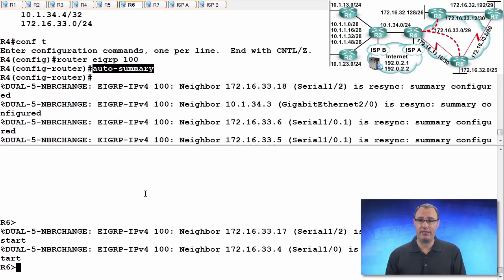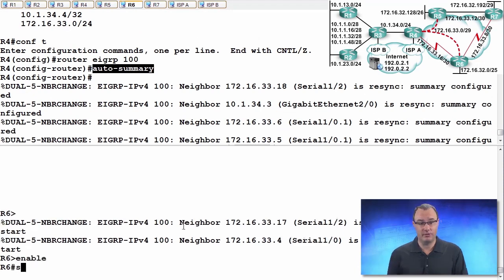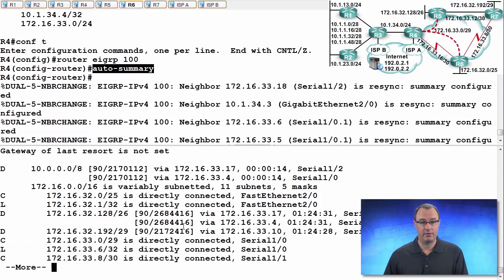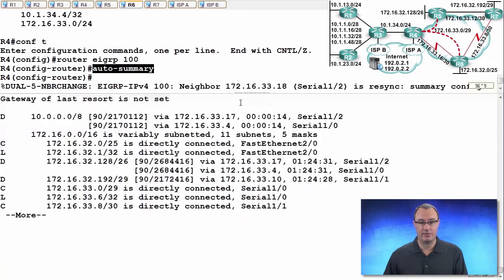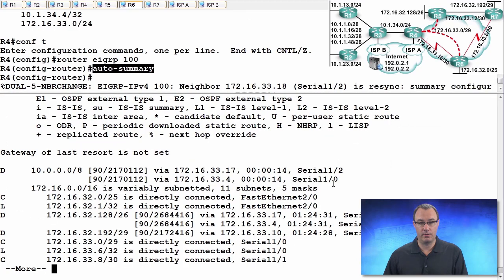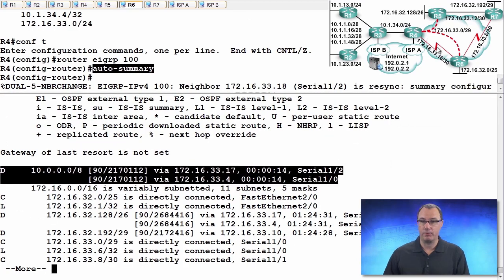So I'm going to do the command auto-summary. And what you're going to see is that the 10 network is going to be advertised as a /8. I'm going to do a show ip route. The 10 network is being advertised as a /8. Whoa. So what happened is those 10 networks are all known specifically inside of that space, but R4 says, oh, I got a network boundary.